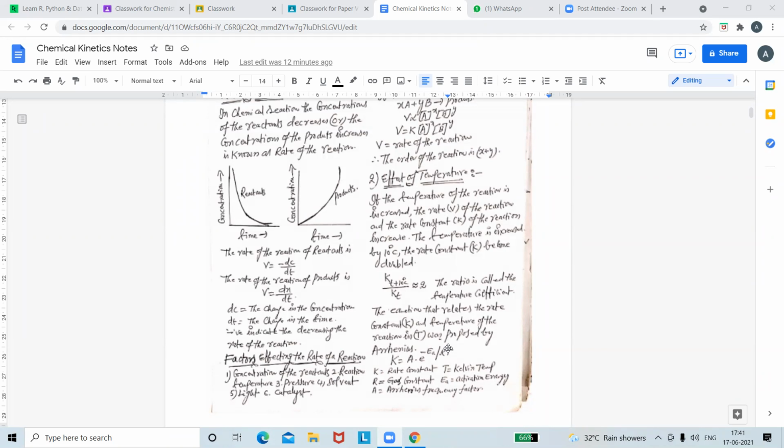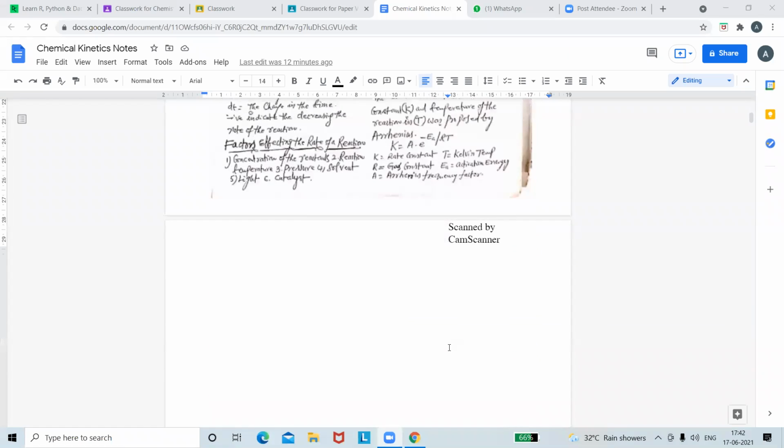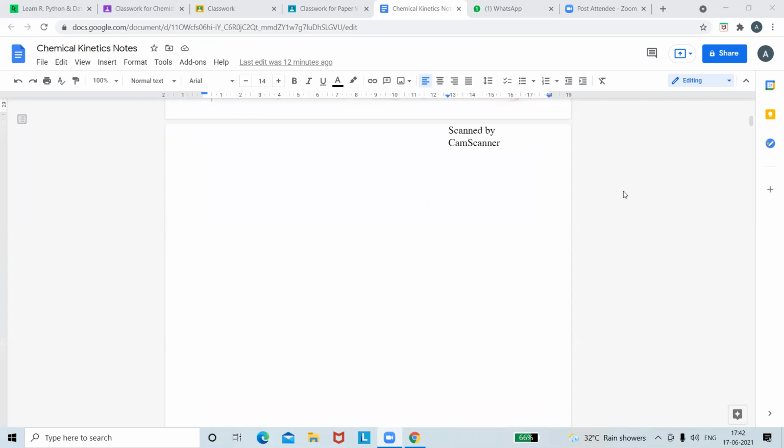I think everything is there in the intermediate. Am I correct or not? You had come across all these issues in the intermediate itself. Same answer, only year change, that's all.